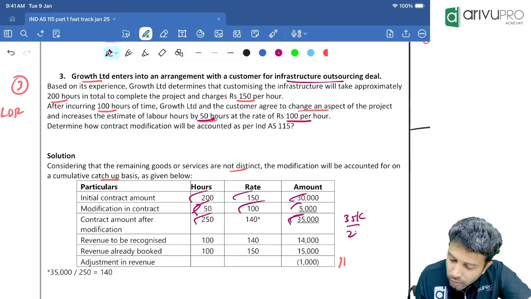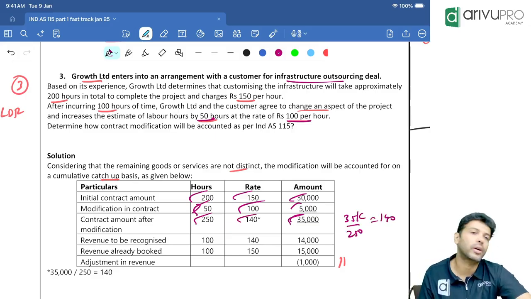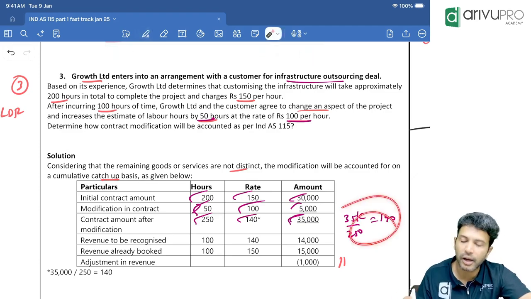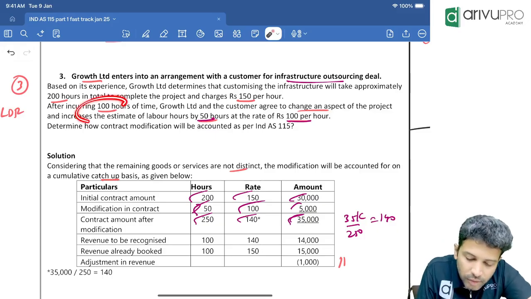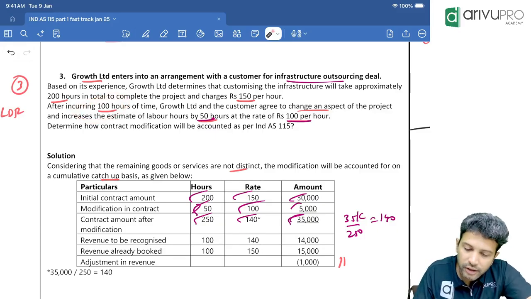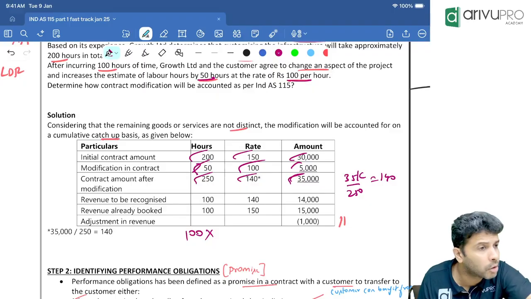35,000 divided by 250. If you do, you're getting 140. So 140 per hour is what we are essentially charging from our customer. Are we good with that, everybody? Okay. Now, how many hours of work we have already done? 100 hours. Sir, 100 hours of work we have already done means 100 hours of revenue we would have booked.